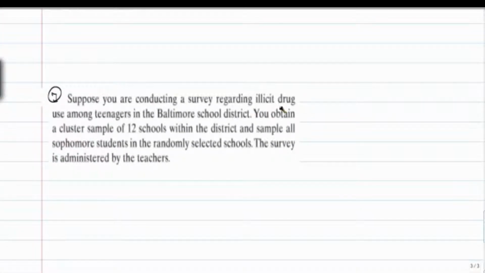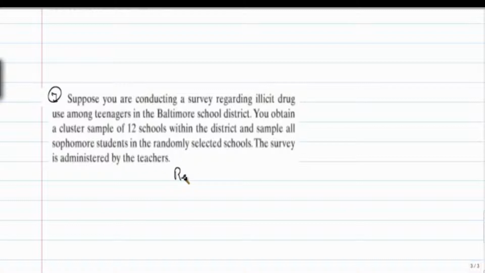Suppose you're conducting a survey regarding illicit drug use among teenagers in Baltimore School District. You obtain a cluster sample of 12 schools within the district and sample all sophomore students in the randomly selected schools. So it sounds like the sampling was done fairly accurately. The survey is administered by the teachers.